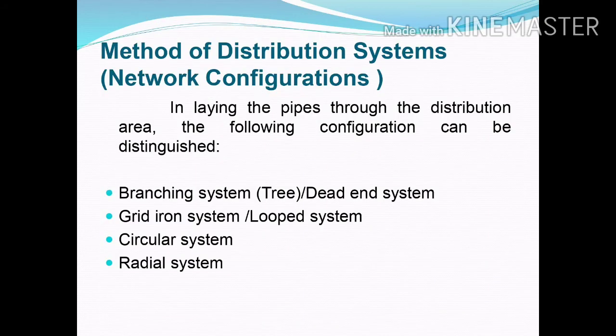Method of distribution system or network configuration. In laying the pipes through the distribution area, the following configuration can be distinguished. There are 4 methods of distribution layout available. One is branching system or tree system or dead end system.